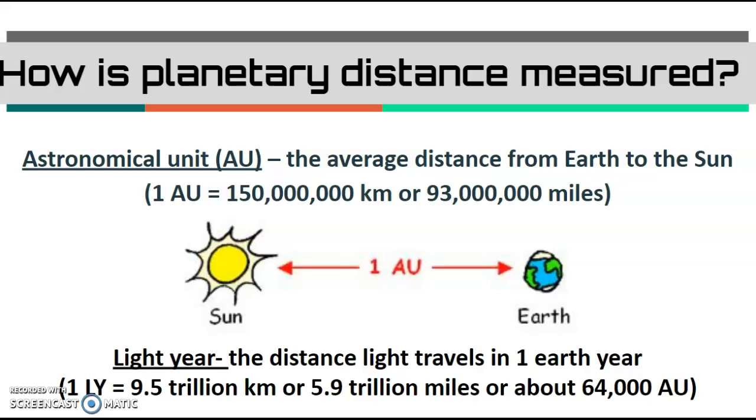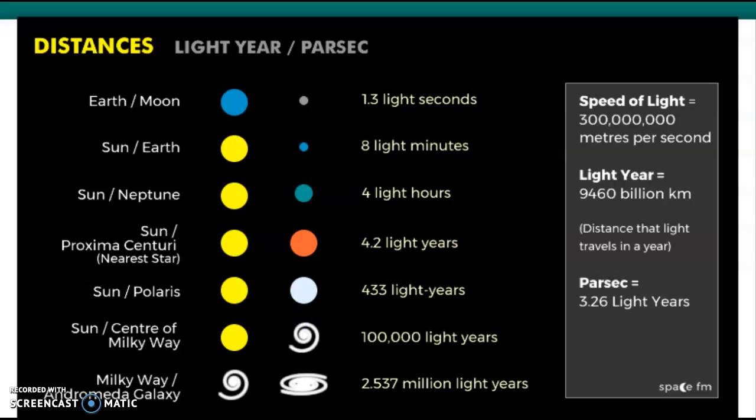Now, a light year, as mentioned before, is the distance light travels in one Earth year. That's about 5.9 trillion miles, or about 64,000 astronomical units. Some different distances: from the Earth to the Moon, light will travel in about 1.3 seconds. From the Sun to the Earth, it takes a little over 8 minutes, which means if the Sun ever, for some reason, stopped shining, which it won't, not for billions of years, it would take over 8 minutes for the last bit of light to get from the Sun to the Earth.